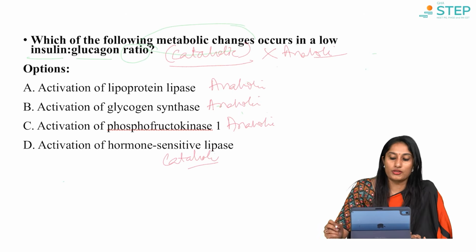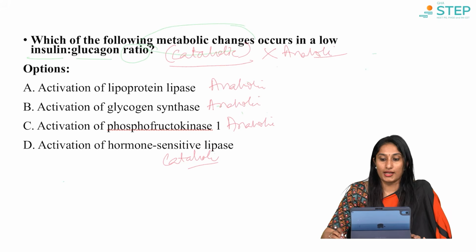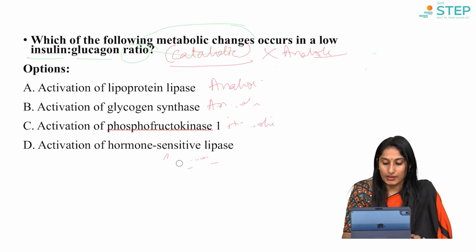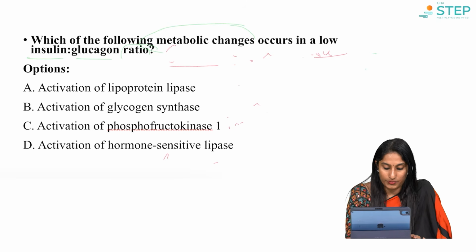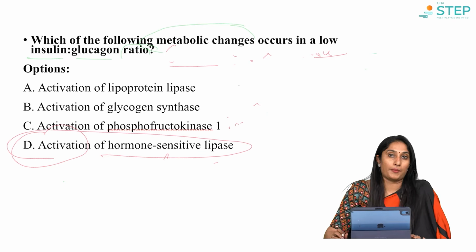So, have you understood here? So, out of these, three are anabolic and one is catabolic. And what is our question asking? Low insulin glucagon ratio. So, what would be the correct option here? The correct option is option number D, that is activation of hormone sensitive lipase.